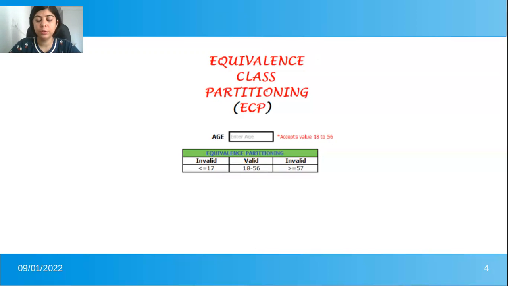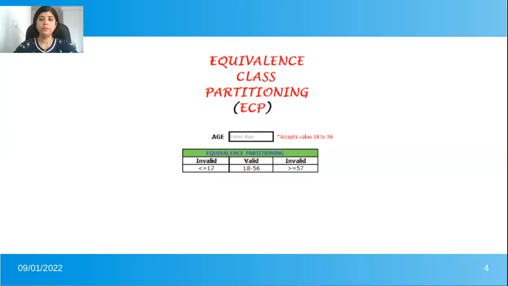So it is divided into three classes. First is the invalid class, age less than or equal to 17. Second is the valid class, which falls under 18 to 56. And the third is again an invalid class, which is greater than or equal to 57.